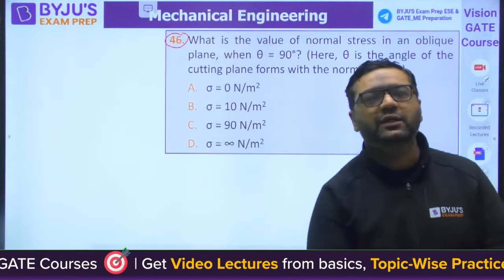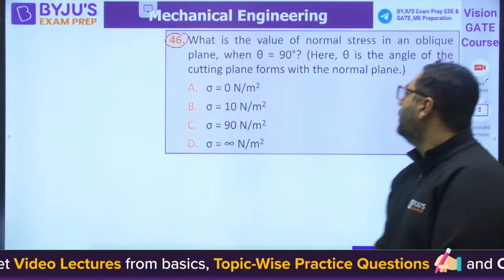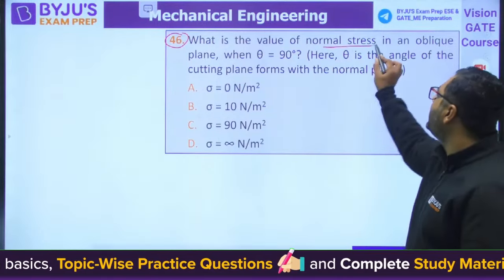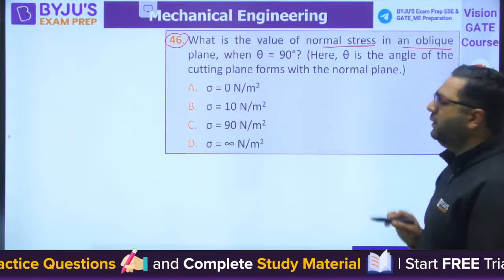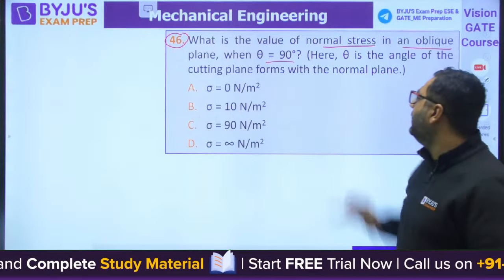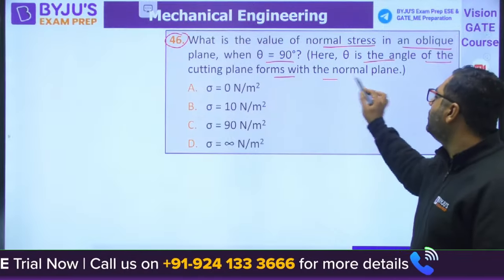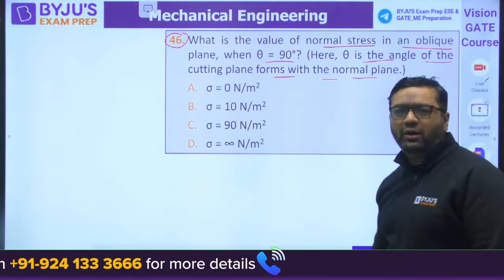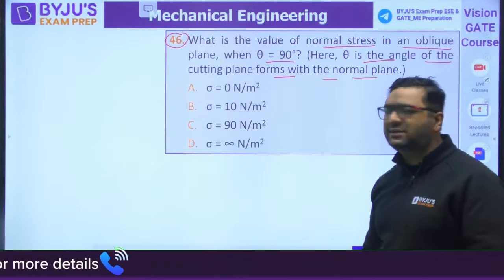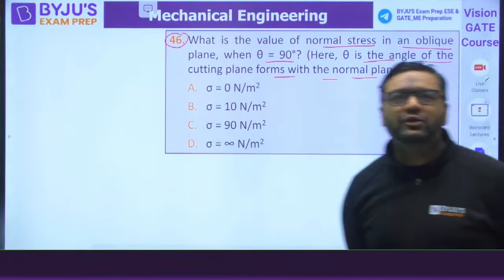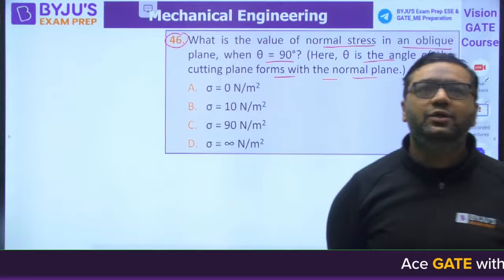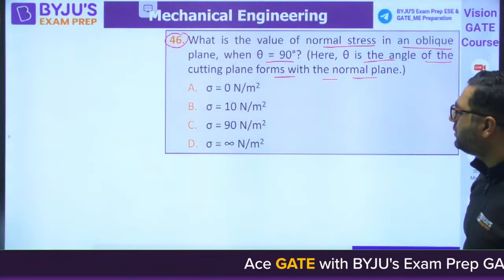This is a question where you just need to think and answer. What is the value of normal stress in an oblique plane which is at 90 degrees? Here theta is the angle the cutting plane forms with the normal plane. So what should be the stress? Dear, this is a common sense question.